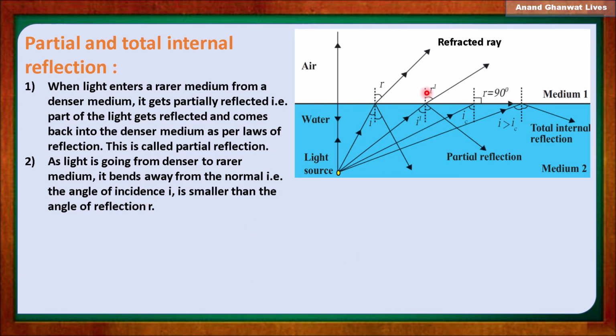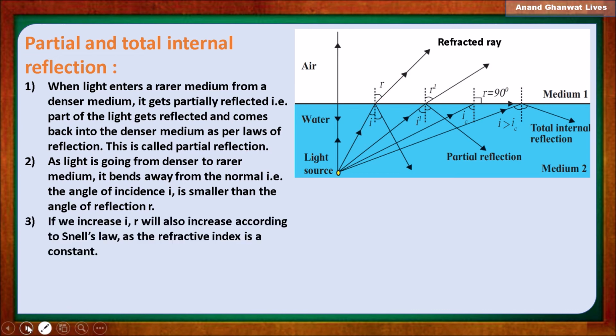Because the light rays are refracted away from the normal as the rays are coming from denser to rarer medium. As we increase I, R also increases according to Snell's law, because sine I upon sine R is constant.